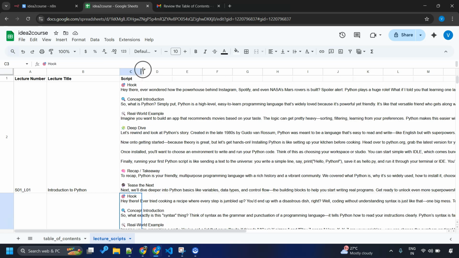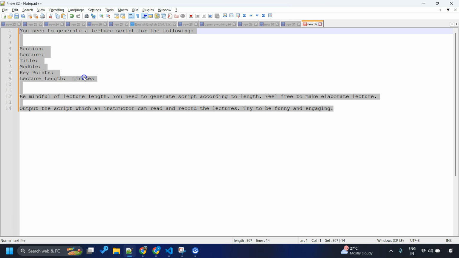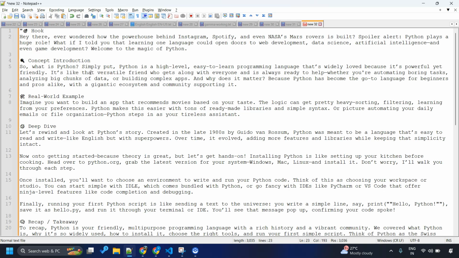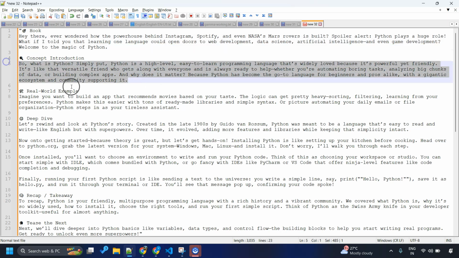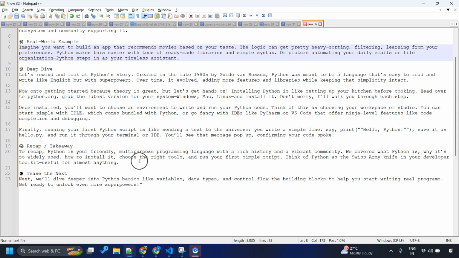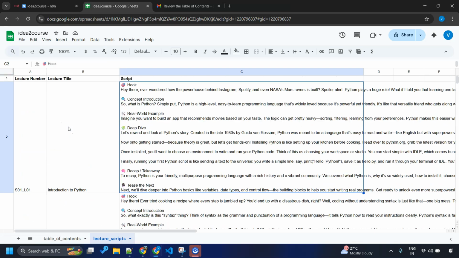How cool is that? So let's keep our AI agent busy while we review the first script generated by the AI agent. And look at this. I'm sure you can appreciate it more in the notepad than in the spreadsheet. It has created your introduction to the lecture, introduced the concept, examples, and in the end it has even given a recap. This is amazing, isn't it? I think how I would like to put it is this serves as a launch pad which you can use to speed up the process of making another course. Yes?